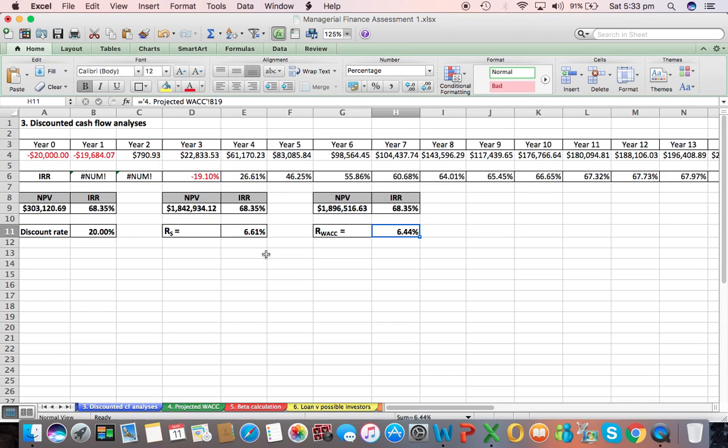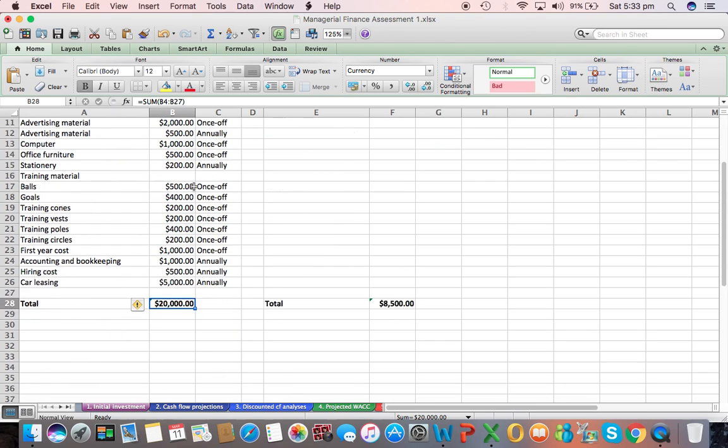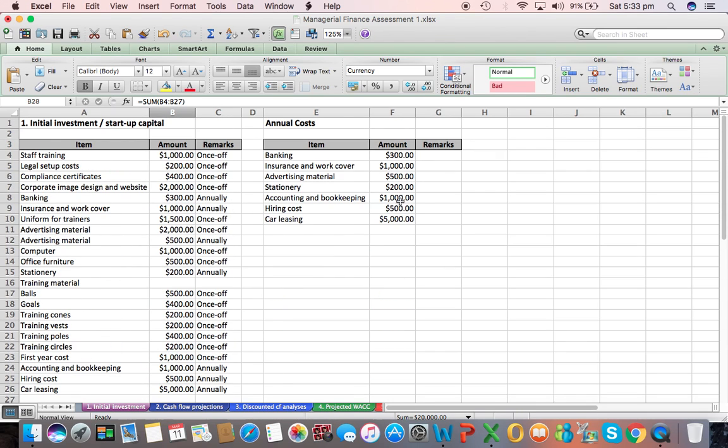It is financially viable and attractive to possible investors because it has a moderate amount of initial investment, and also it has a cost structure that can be easily absorbed by the sales projections.